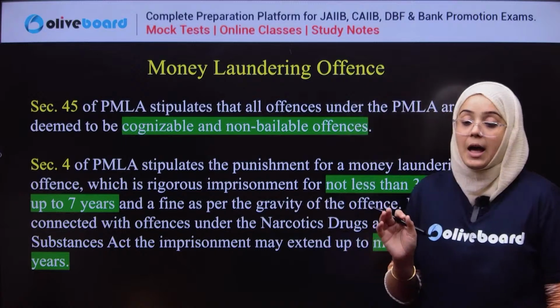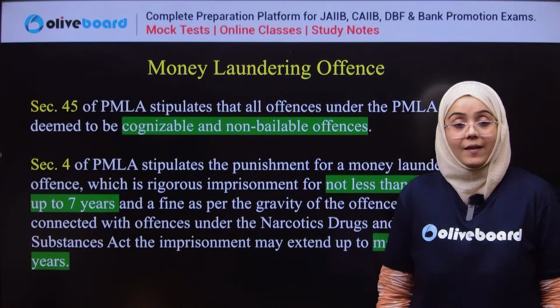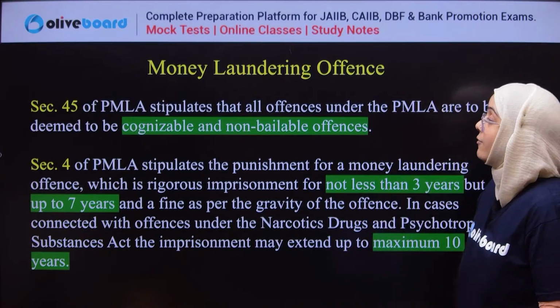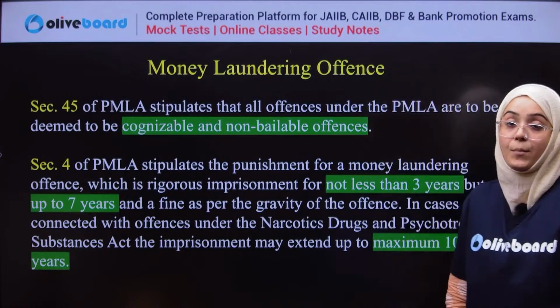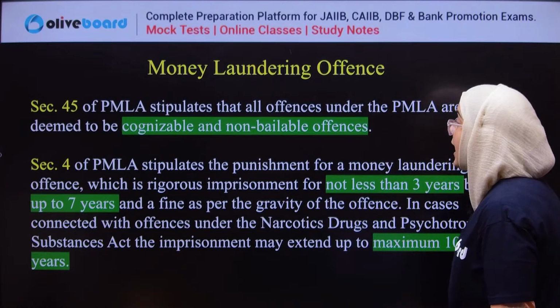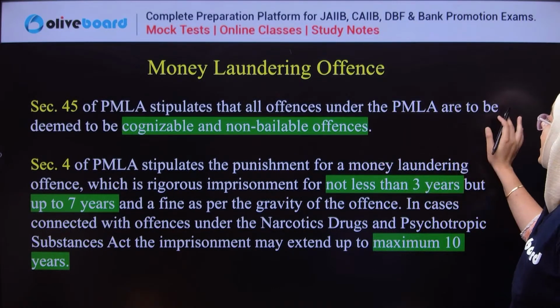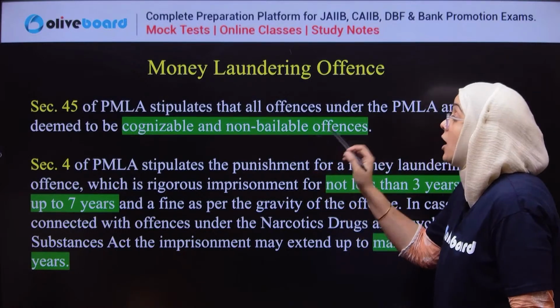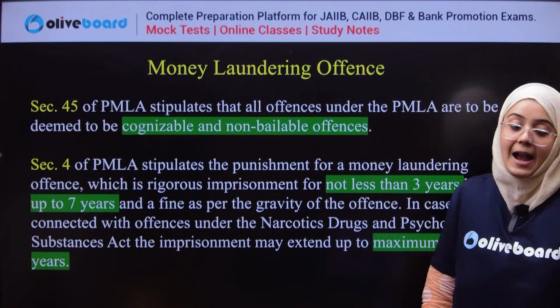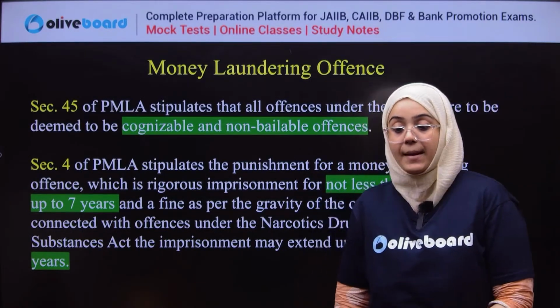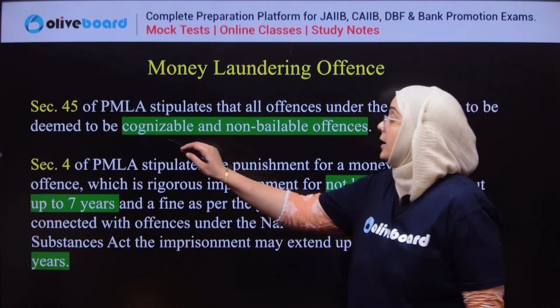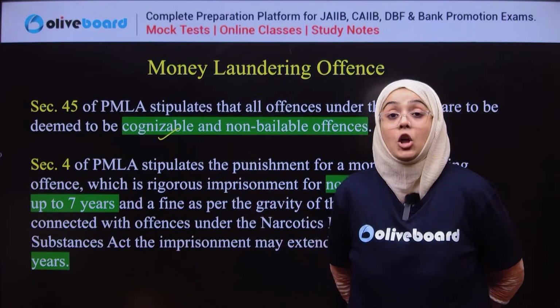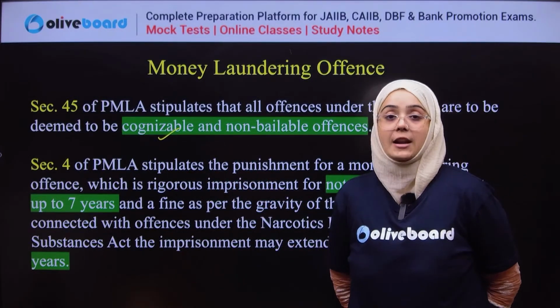Okay, now what are the money laundering offenses? First of all, Section 45 of the PMLA, the Prevention of Money Laundering Act, stipulates that all offenses under the PMLA are deemed to be cognizable and non-bailable. What is cognizable? It means you can be arrested without any warrant.